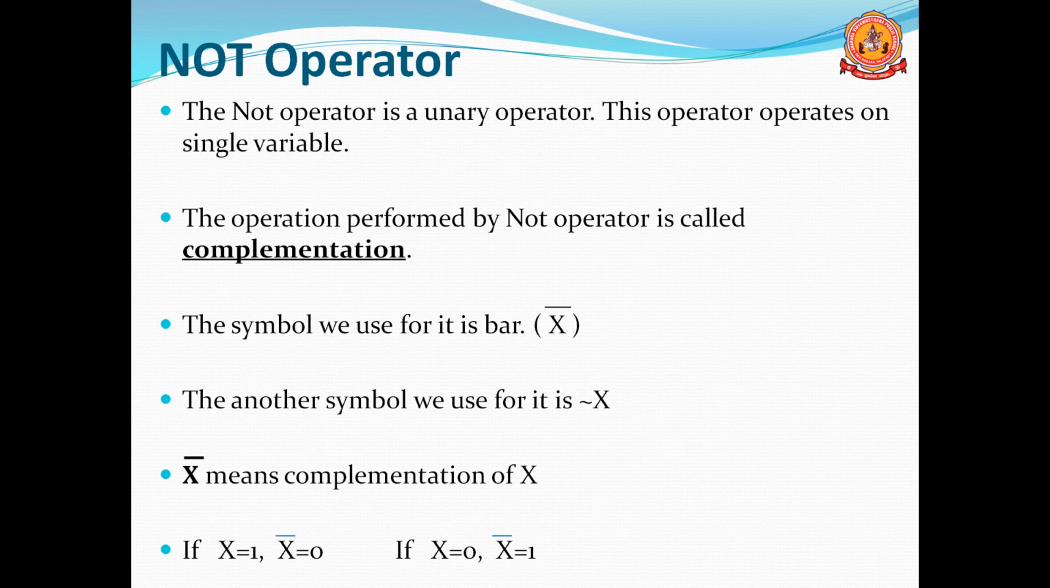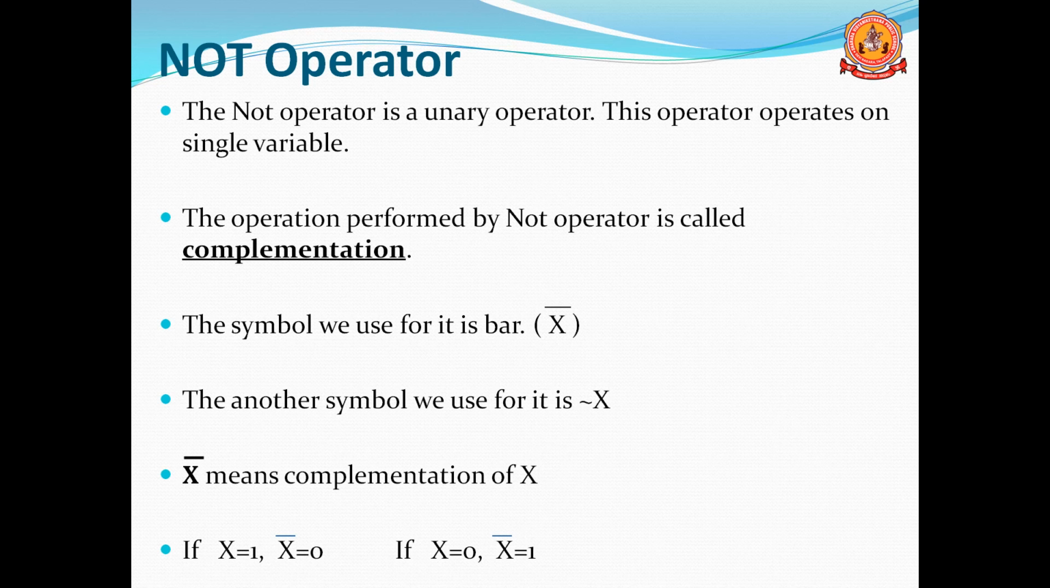The not operator is a unary operator. This operator operates on a single variable, because the not operator performs on a single variable. That's why it is a unary operator. The operation performed by the not operator is called complementation.